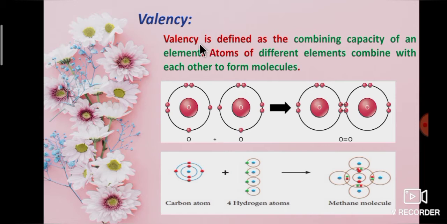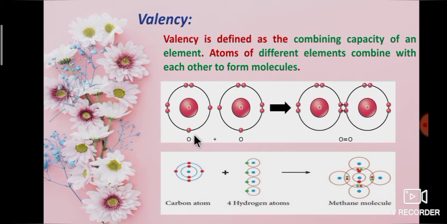Now we will learn about valency. What is valency? Valency is defined as the combining capacity of an element. Atoms of different elements combine with each other to form molecules. So atoms join to form a molecule.